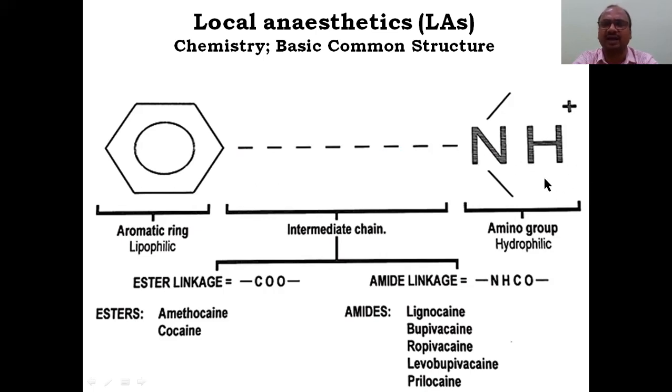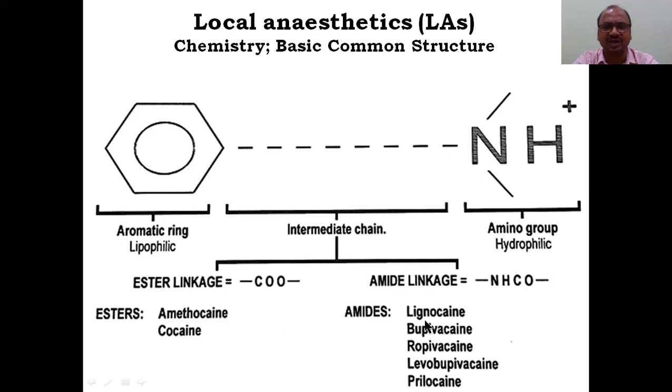Like that, simply you can have a trick. Okay, and between the hydrophilic and lipophilic parts, see here, a bridge is there. It is called an intermediate chain. So the total structure is called a local anesthetic. So 3 parts: this is the lipophilic part, the hydrophilic part, and the intermediate chain. This chain has only 2 possible linkages: either an ester linkage, see COO, we know that, like cocaine and amethocaine, or an amide linkage. See, NHCO is an amide linkage. So this intermediate chain has only 2 possible linkages, either ester or amide.